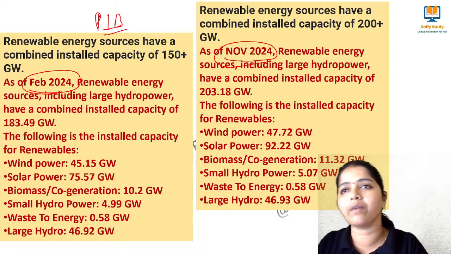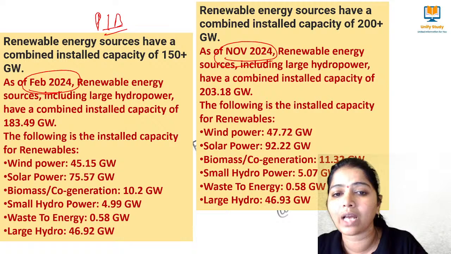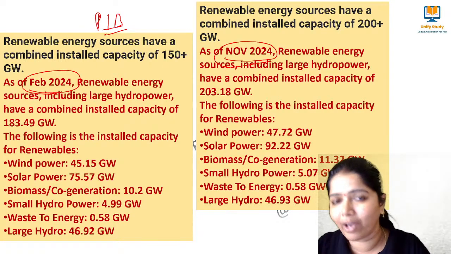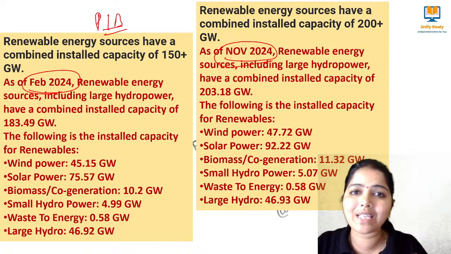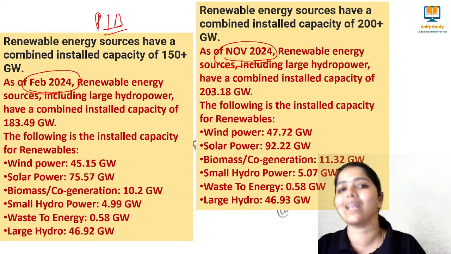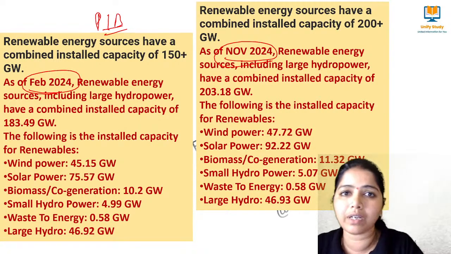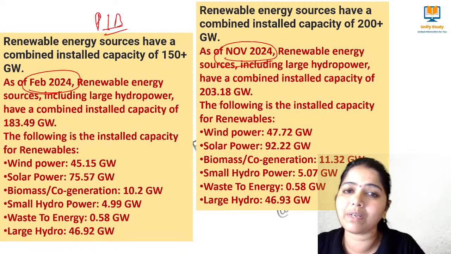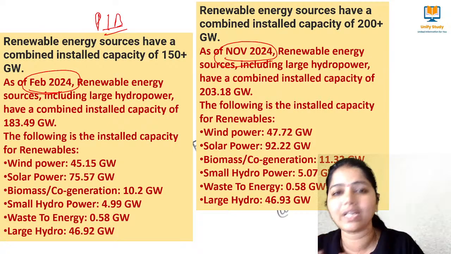Renewable means I am able to renew the source through that one. Examples: solar energy, wind energy, biomass energy, small hydropower, large hydropower, and then waste incineration, waste to energy conversion. All these things we can use to create energy. Because India is shifting towards sustainable development, we are focusing on affordable energies like solar energy and wind energy.